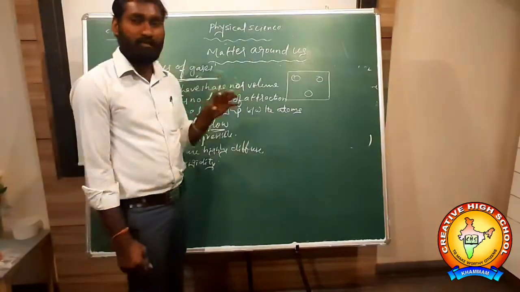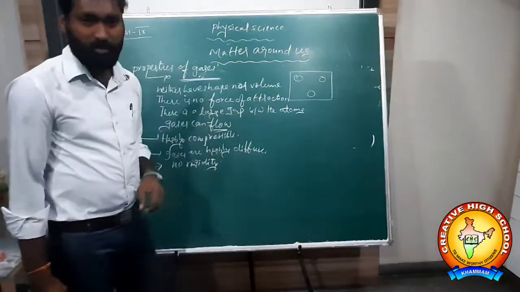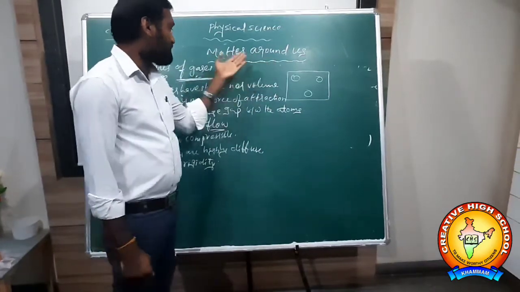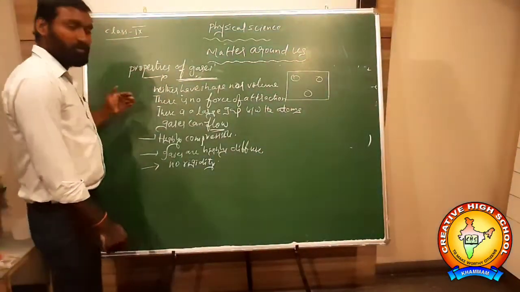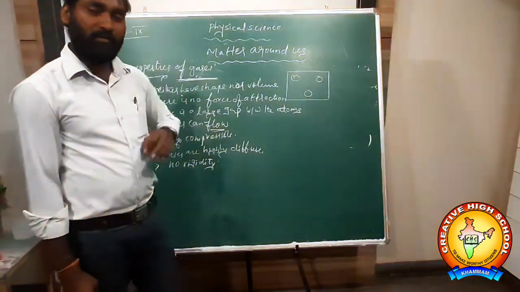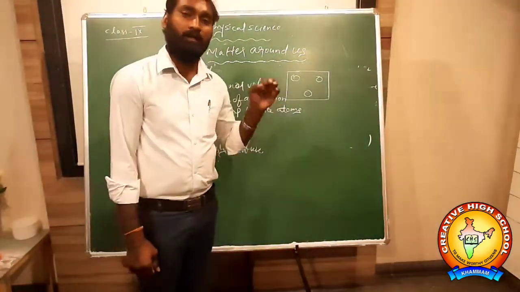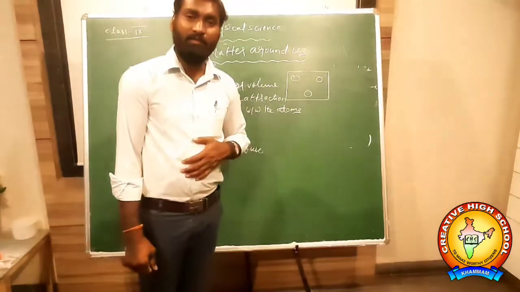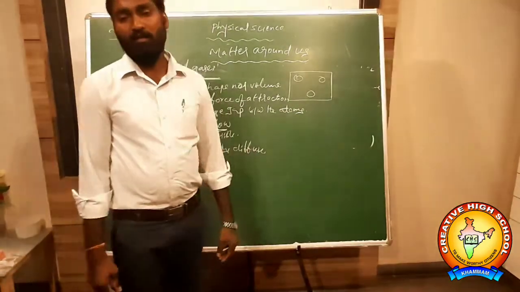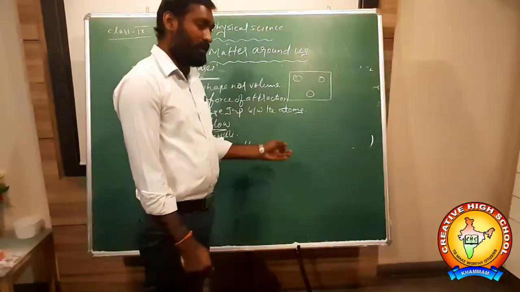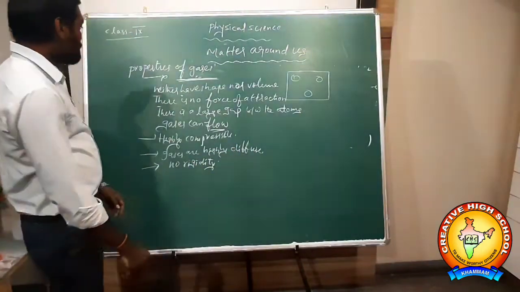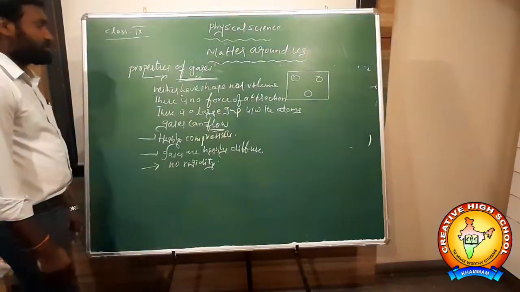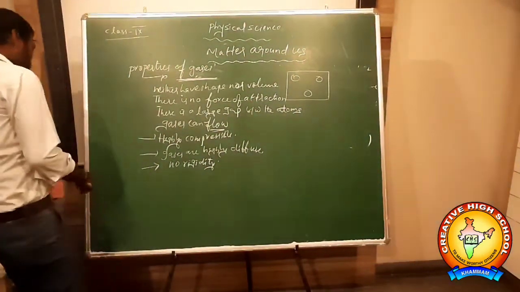So solids, liquids, and gases: the matter present around us is that which occupies space. Next, I told you about the plasma state. The plasma state is made up of only ions, which are charged particles. An ion has a charge on its body. So these are the properties of gases: they have neither shape nor volume.